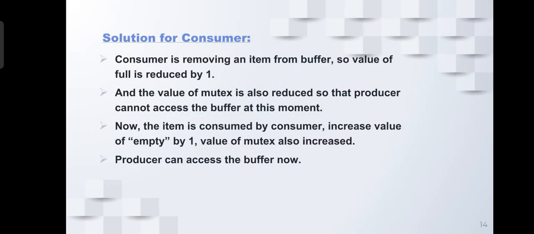The solution for consumer is the consumer is removing an item from buffer, so the value of full is reduced by 1, and the value of mutex is also reduced so that producer cannot access the buffer at this moment. Now the item is consumed by consumer, increased value of empty by 1, value of mutex also increased, and producer can access the buffer now.